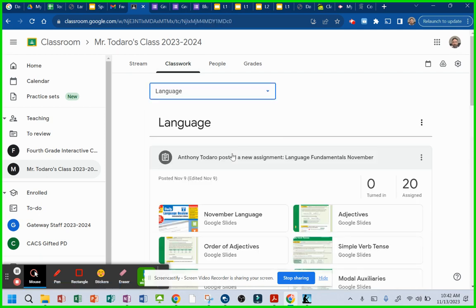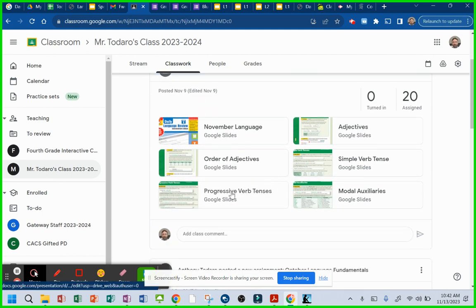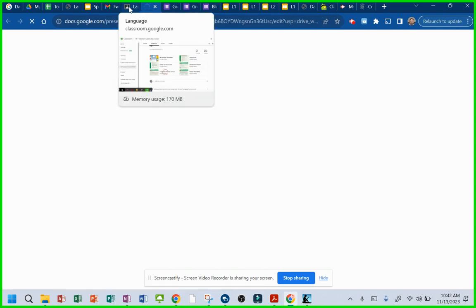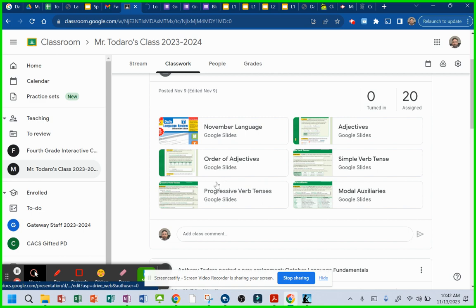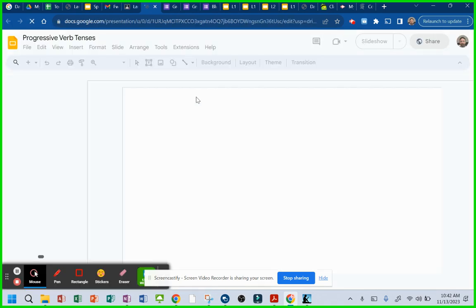language. Noah. You got to look at me, bud. We're going to go into language, and we're going to go into progressive verb tenses. And I want you guys to work through this. Okay? So, as soon as it fires open, I'll go over it with you. Okay? So, it's going to be language and progressive verb tenses. You'll open that up. All right? And I want you guys to work through it.